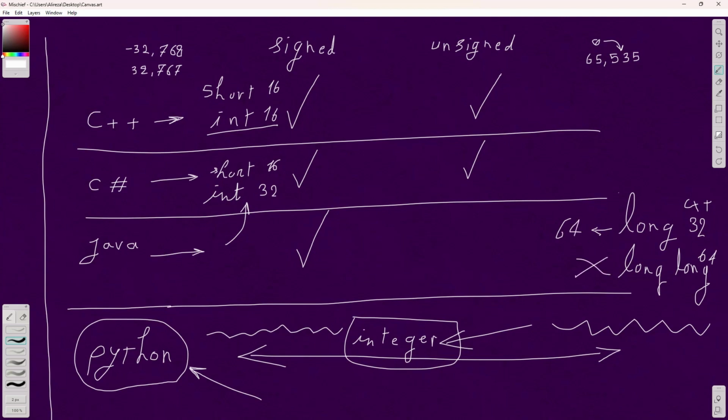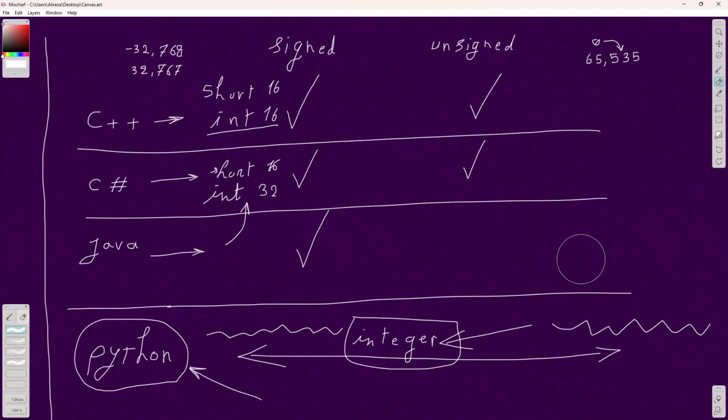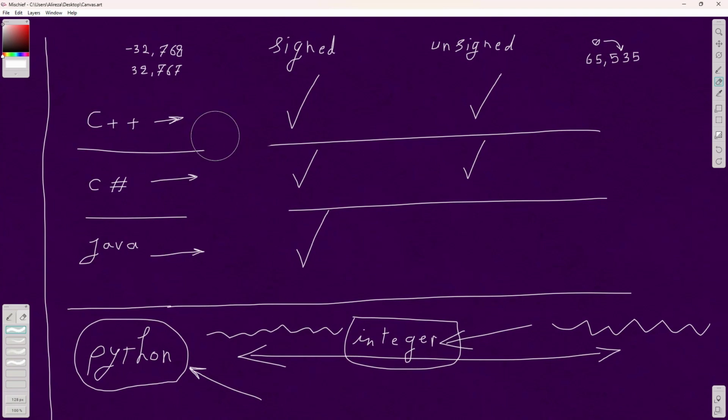So there is some exception here, and you should be familiar with it if you want to work with C++. However, if you just want to focus on C# and Java, it's sufficient to know that short is 16-bit everywhere, okay? We will talk about int in the next video and talk about that exception again there.